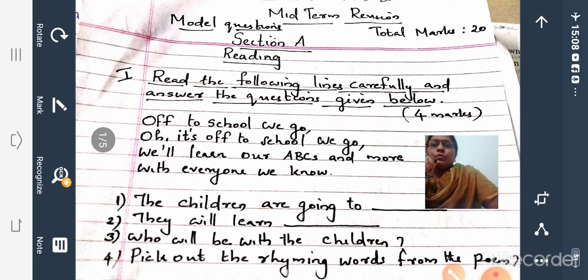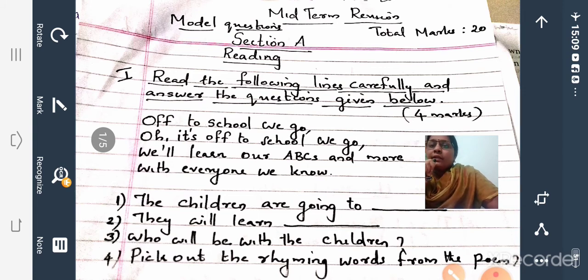Then, off to school we go. We will learn our ABCs and move with everyone we know. So based on these 4 lines, you have to answer these 4 questions. Okay, the children are going to dash. Where are the children going? The children are going to school. So the answer is school, only one word. Okay, the children are going to school.